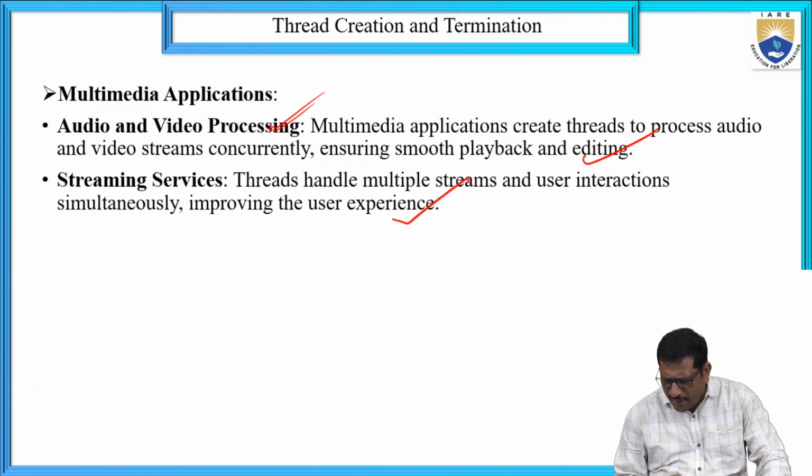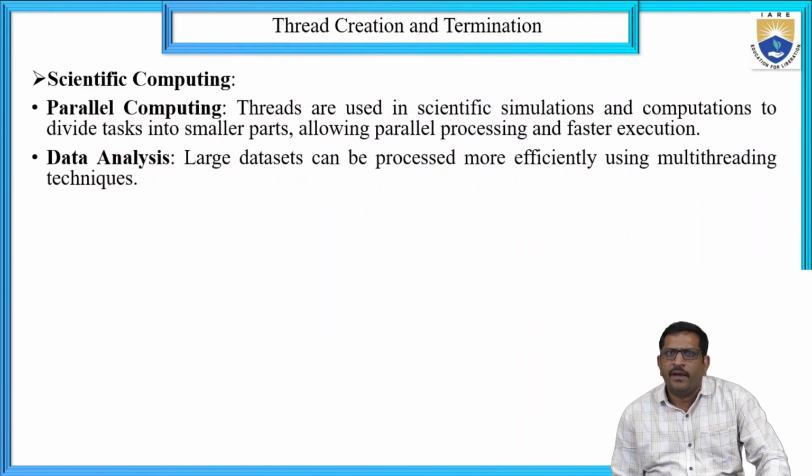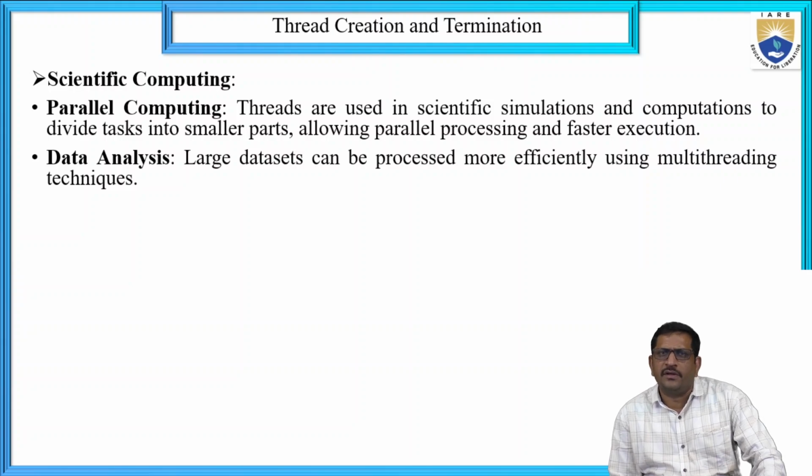Here are multimedia applications and scientific computing. Scientific computing here means parallel computing, where threads or multithreading are generally utilized in scientific simulations and computations to divide the task into smaller parts. The task can be divided into small parts, allowing parallel processing and faster execution.